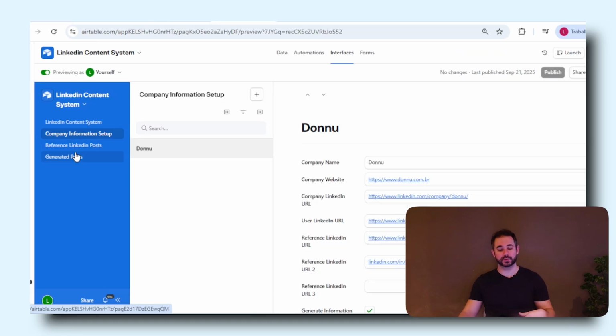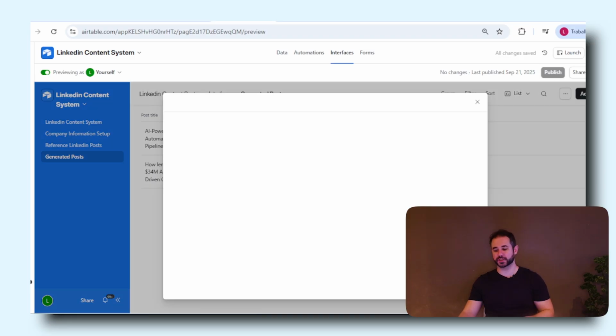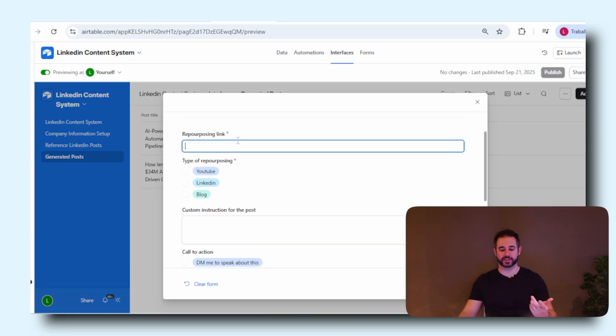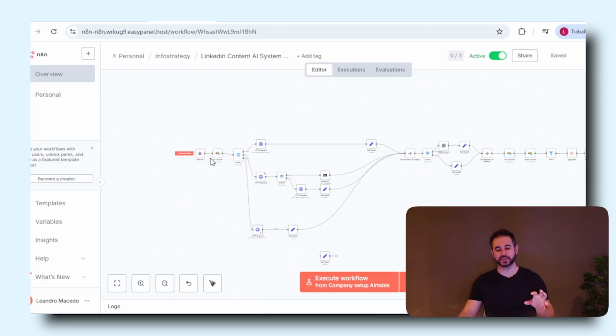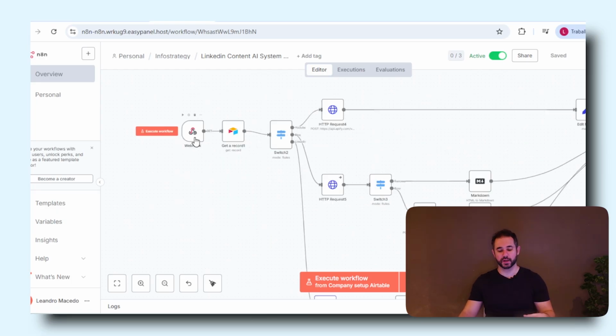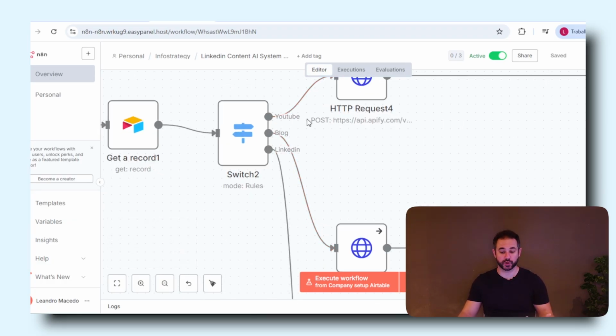And then once we want to generate new posts, you guys remember that we come to this form here. We present a YouTube link or a blog post. We give some instructions. We say the call to action we want to use, the content angle. We click create, and as soon as it happens, we have this other workflow here that is triggered. So this webhook here is run, and then what it does is it will see what kind of source or what kind of content we are trying to scrape.